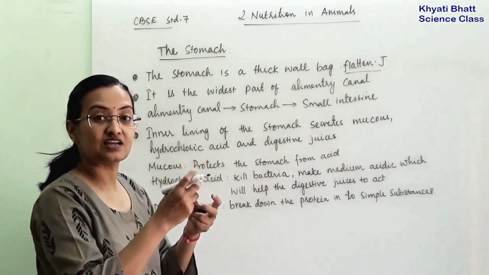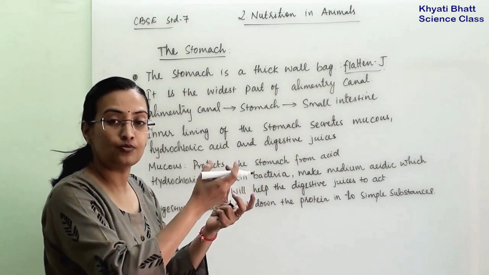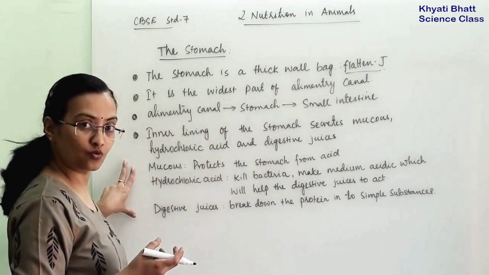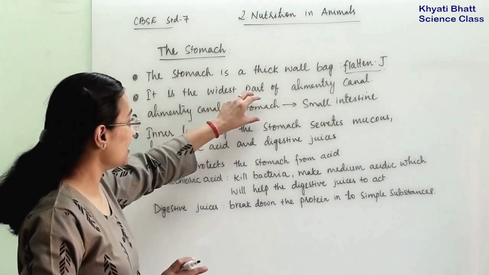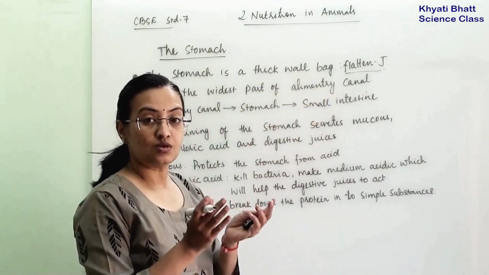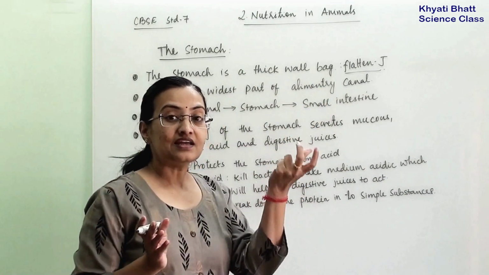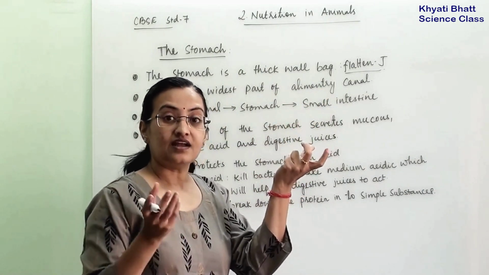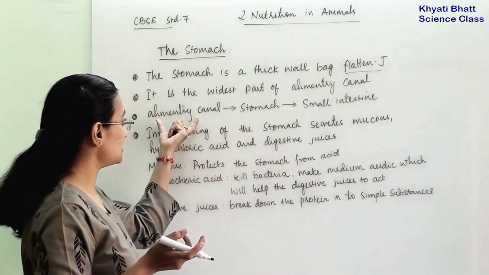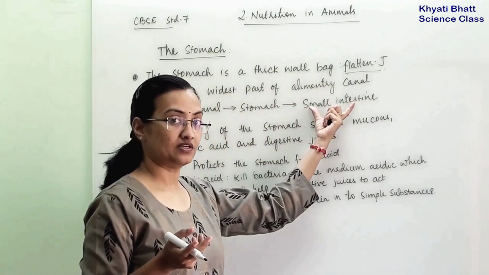The alimentary canal's function is to take food particles to the stomach. Now, what is the function of the stomach? That we are going to learn over here. And from the stomach, food will go to the small intestine. So the stomach has an inlet at the alimentary canal and an outlet at the small intestine. So the stomach is in between the alimentary canal and the small intestine.